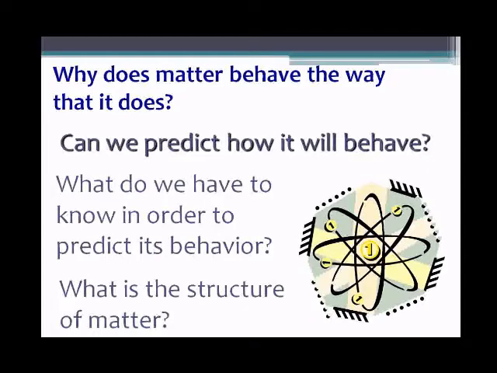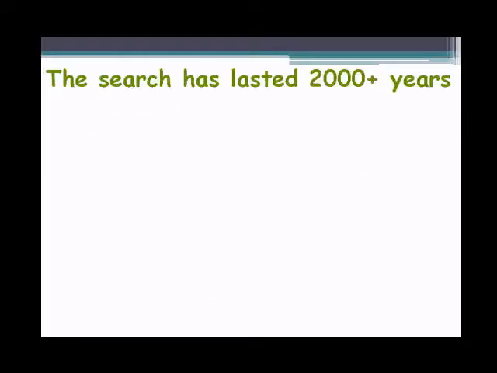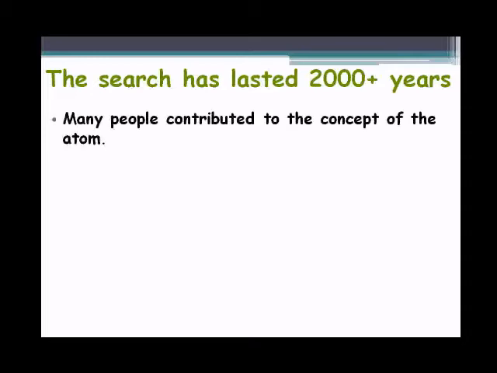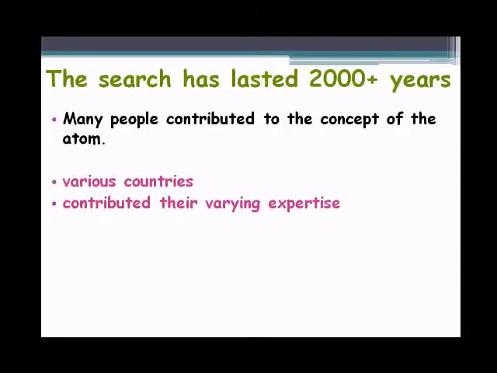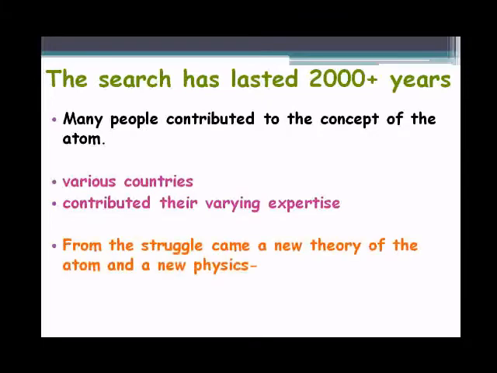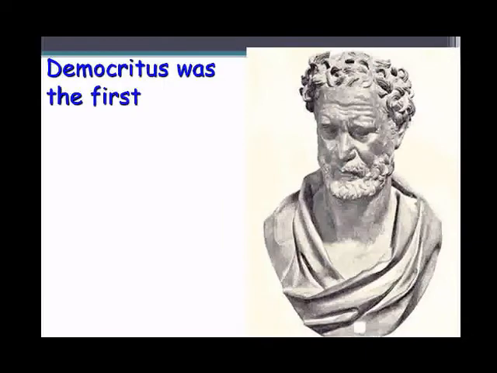The answers to these questions have been looked for over the past 2,000 years. Many people contributed to the concept of the atom. They came from various countries and contributed their various expertise to the major problem of the day. What does matter look like? From this struggle came an entirely new theory of an atom and a new type of physics, quantum physics.